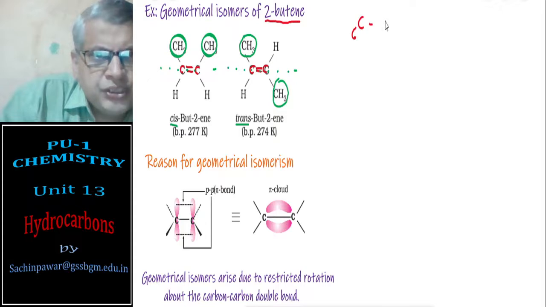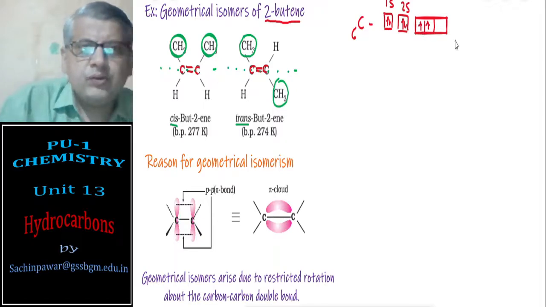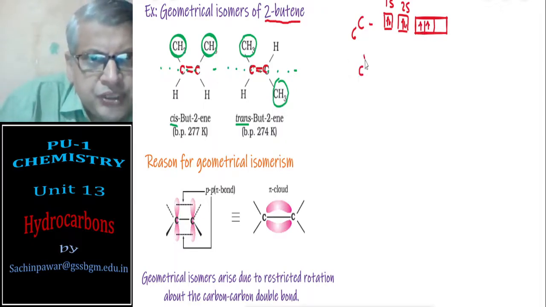So the configuration would be 1s2, 2s2, 2p2, and the excited state configuration would be here.